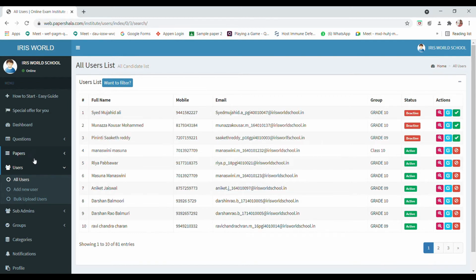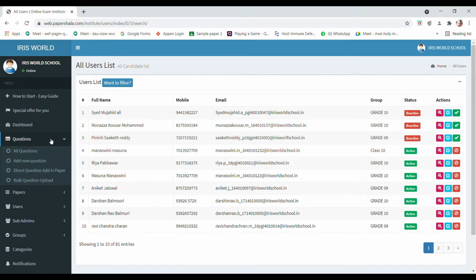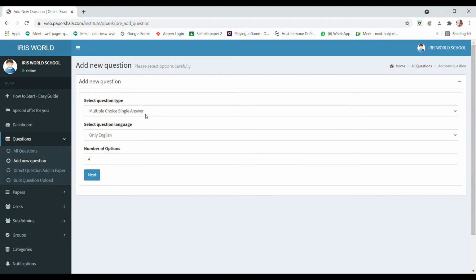Then coming to the paper, now I'm going to show you how we make the paper in Papershala. So first click on add question. You will have the options here, like multiple choice single answer, multiple choice multiple answers, then short answer, long answer. So we are going for the basic paper now. I'm choosing the single answer. Then you have the question language as English. Then the number of options you can give is default. You have Hindi language also, so students can read the questions in Hindi and English as well. Then click on next.